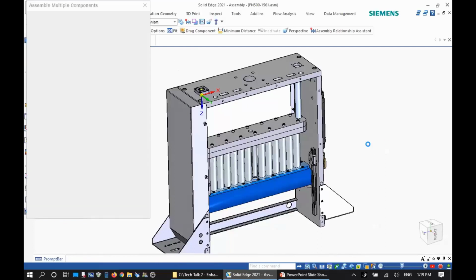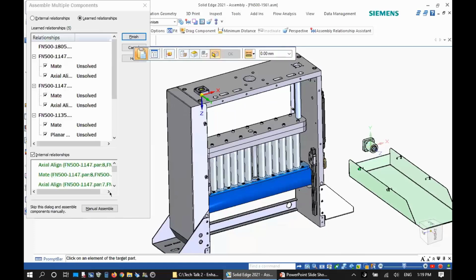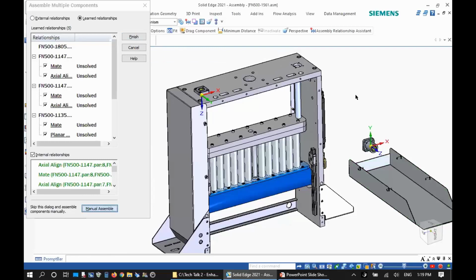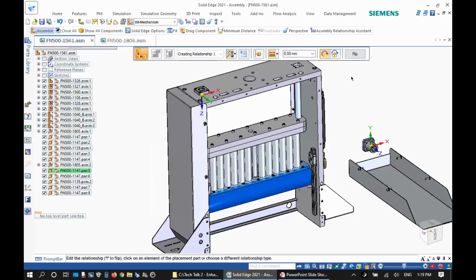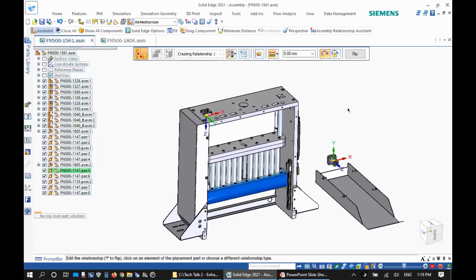Another option I'd like to point out is what we call manual assemble. If you don't want to deal with all these relationships that come with the subassembly, a set of components, you can say, no, I want to manually assemble. And this dialog goes away, and you can start placing using regular relationships like we normally do in assembly.